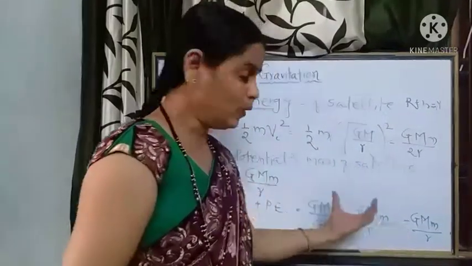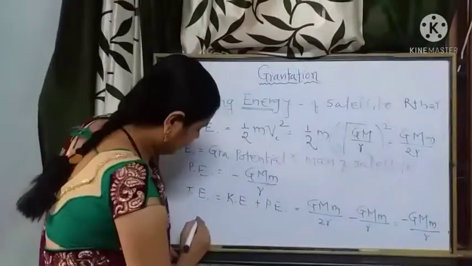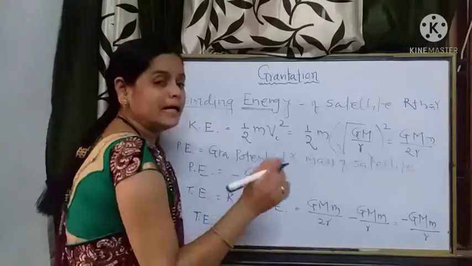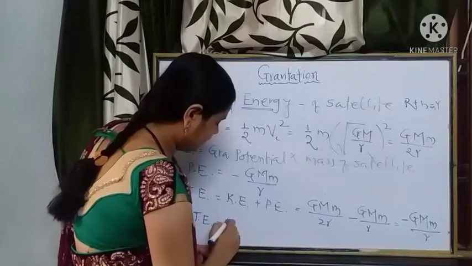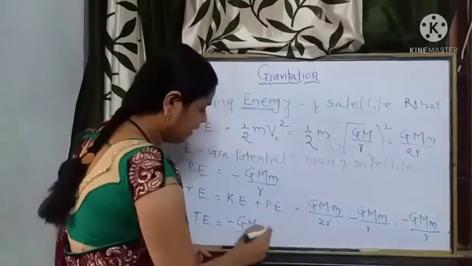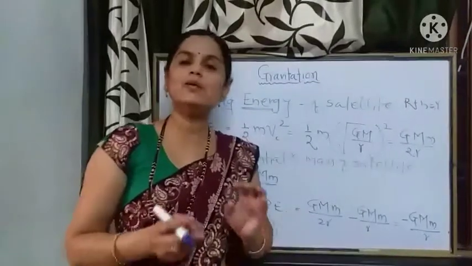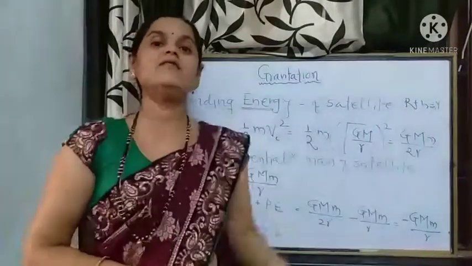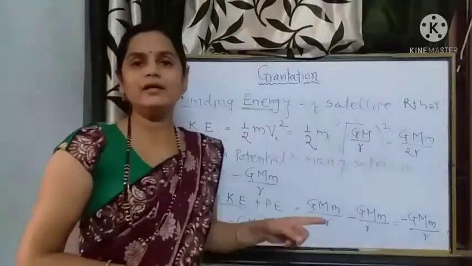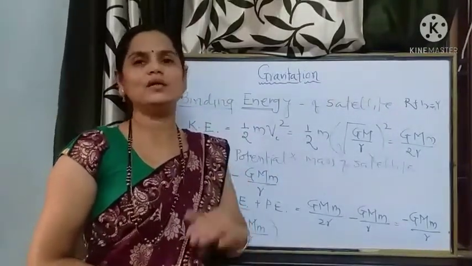This is the value of the total energy, which is nothing but the binding energy. Here total energy is minus GMm upon small r. The negative sign indicates that the satellite is bound to the earth, and to escape it from the earth's gravitational influence, this much magnitude of energy is to be supplied.